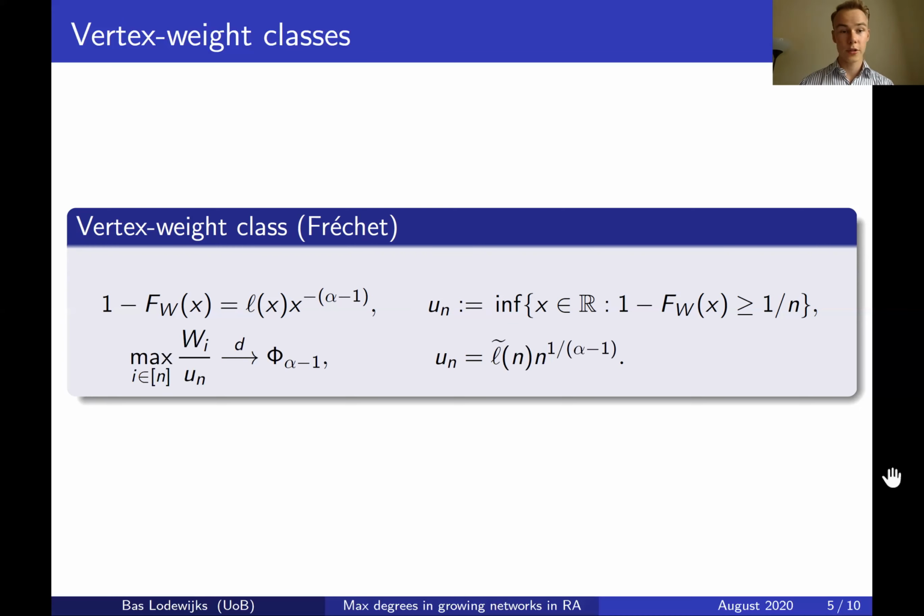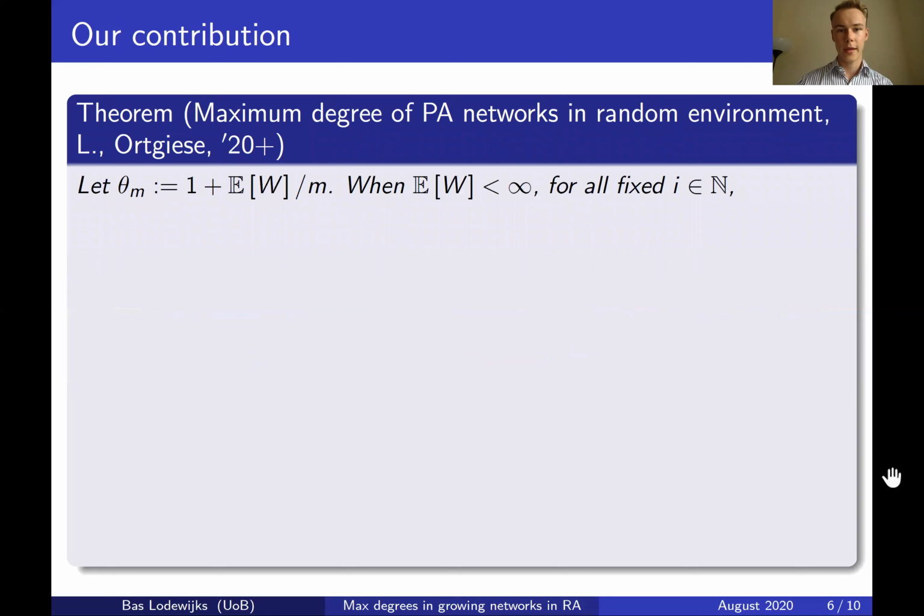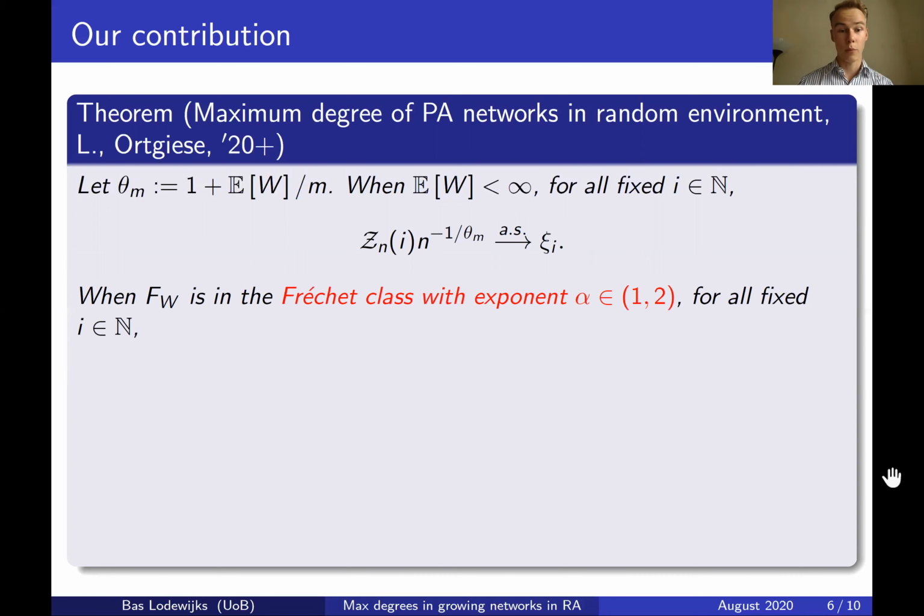So with these classes, we can now properly talk about the behavior of the maximum degree in these two models. And we'll start with the preferential attachment model. We set θ_m to be 1 plus the mean of the vertex weight distribution over m. And when the mean is finite, then we know that for any fixed vertex i, its in-degree scaled by n to the 1 over θ_m converges almost surely to some random variable ξ_i. And when we're in the Fréchet class with an exponent α in between 1 and 2, which means that the mean is now infinite, then we know that the in-degree also converges almost surely, but even without rescaling.